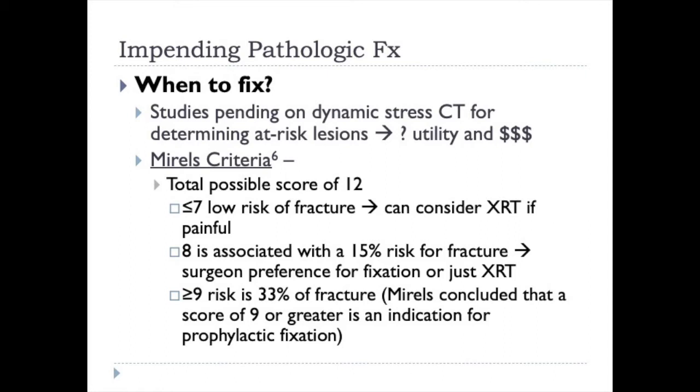Score of 8 was associated with a 15% risk of fracture. So this becomes surgeon preference to fix or not, again, more depending on location and on the symptoms for the patient. And then those with a score greater than or equal to 9, the risk was 33% of fracture. And so the conclusion was that anyone with a score of 9 or greater should probably undergo prophylactic fixation.